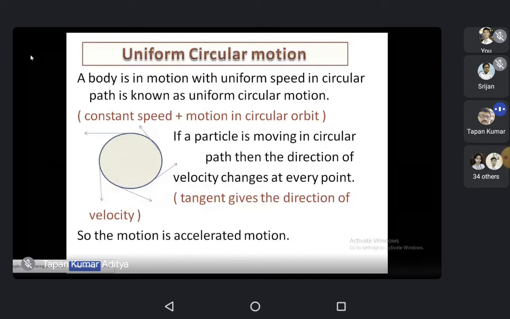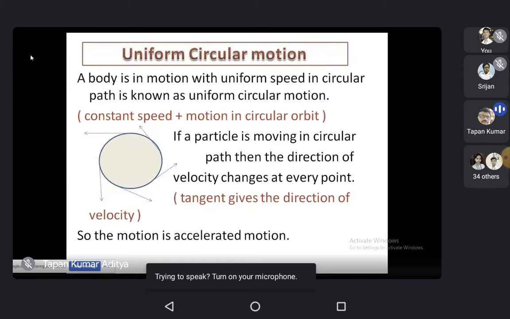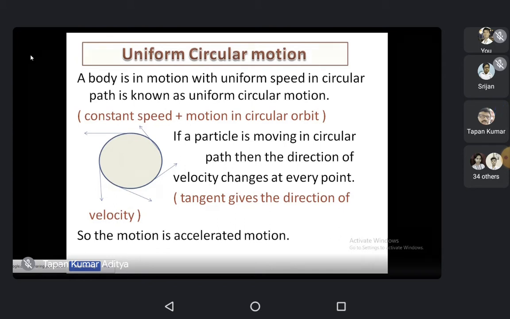As soon as you release it, the object will move tangentially, along the tangent shown by the arrows. So at any point the object moves in a circular motion, but as you release it, it starts moving tangentially.